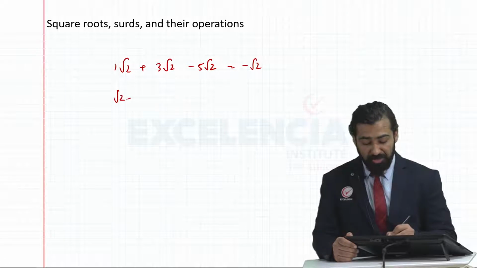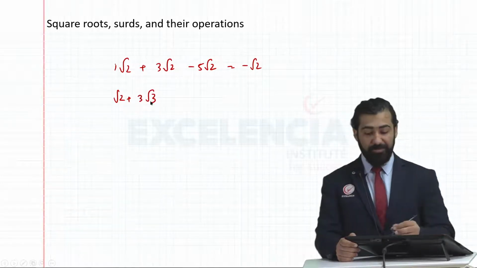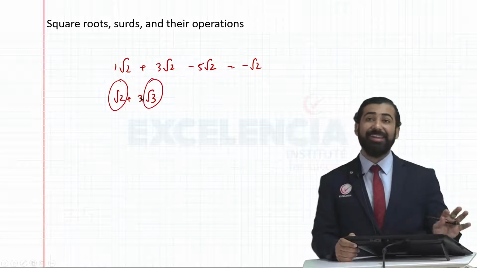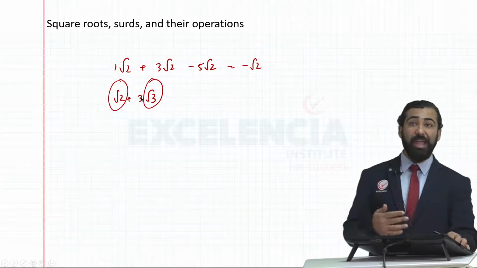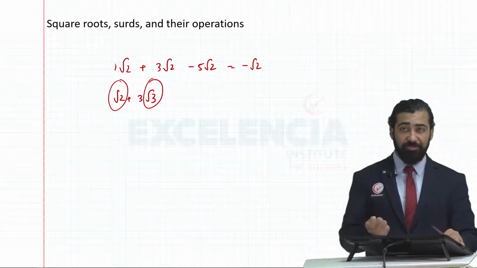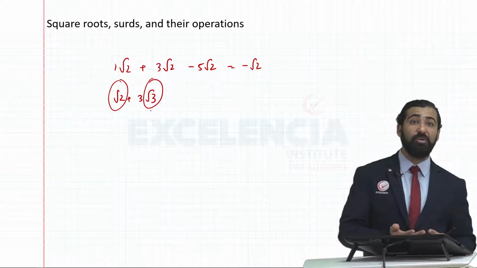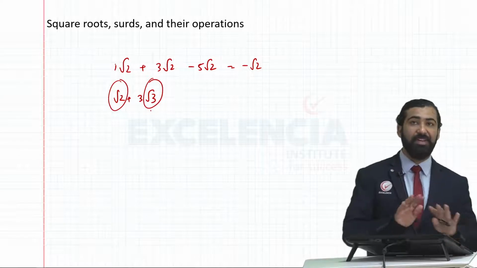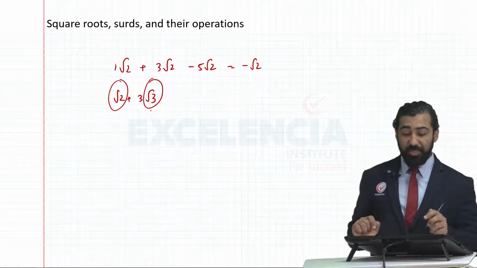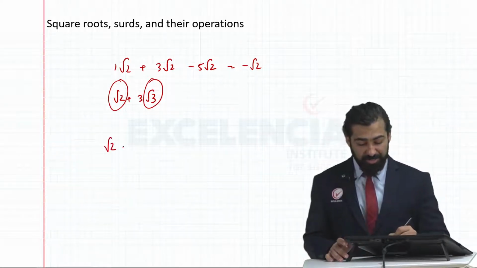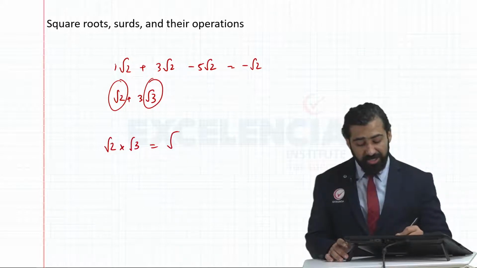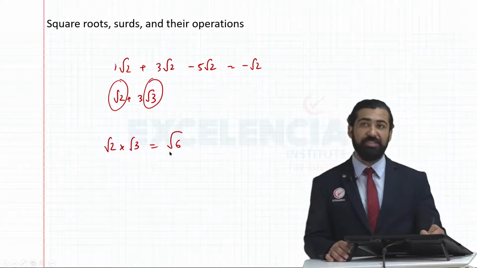But if I've got root 2 plus, let's say, 3 root 3, I can't do anything, because I can't add root 2 and root 3. So we can only add the numbers if the numbers inside the radical sign, the numbers inside the square root, are the same. Otherwise, we can't add them. But when it comes to multiplication, root 2 multiplied by root 3, you can write this as root of 2 into 3, or root 6.